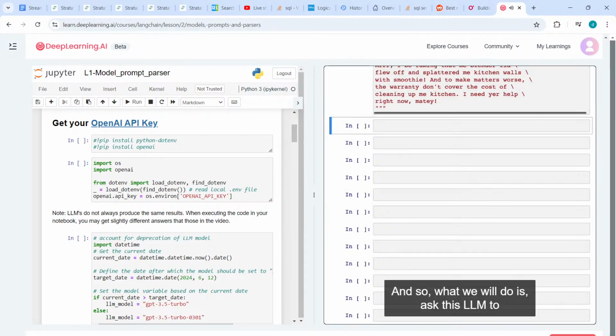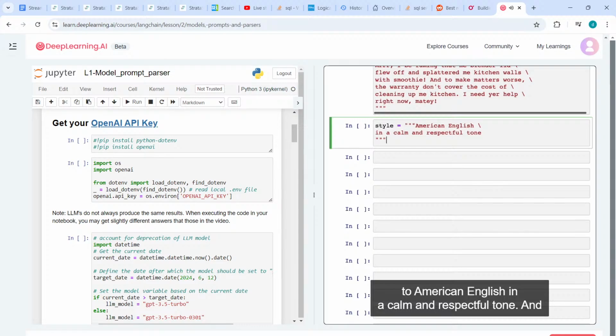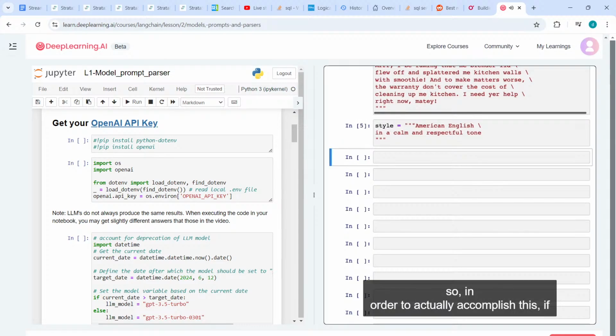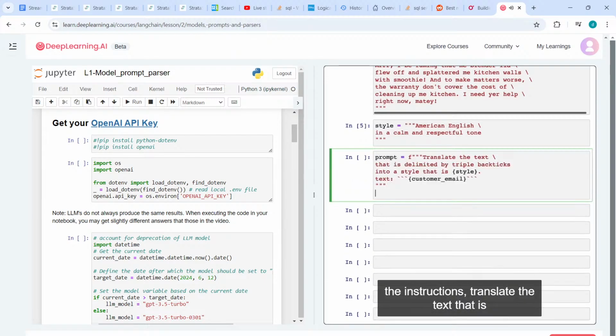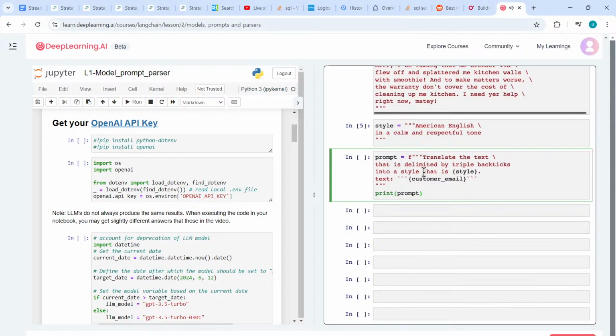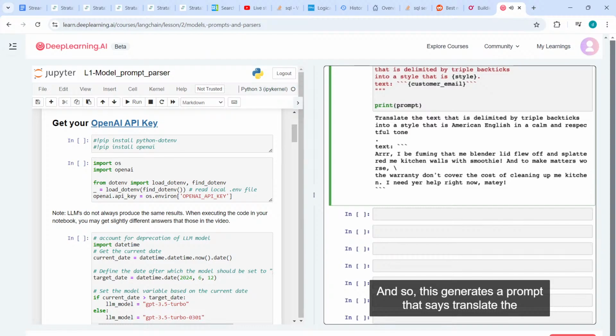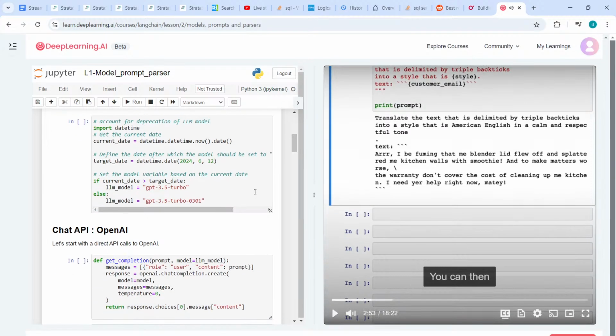And so what we will do is ask this LLM to translate the text to American English in a calm and respectful tone. So I'm going to set style to American English in a calm and respectful tone. And so in order to actually accomplish this, if you've seen a little bit of prompting before, I'm going to specify the prompt using an f-string with the instructions to translate the text that is delimited by triple backticks into a style that is style, and then plug in these two styles. And so this generates a prompt that says translate the text and so on. I encourage you to pause the video and run the code, and also try modifying the prompt to see if you can get a different output.